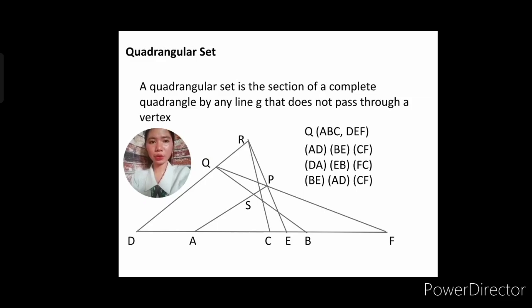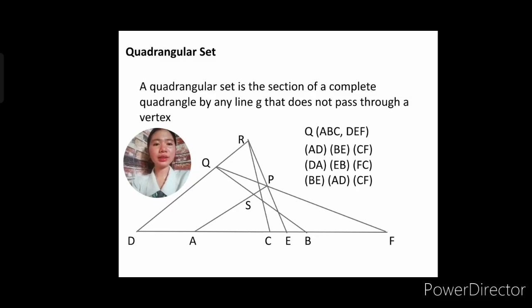So in this figure, this is our quadrangle QRPS, and our vertices are Q, R, P, and S. Then the sides are QS, SP, PR, QR, QP, and RS.